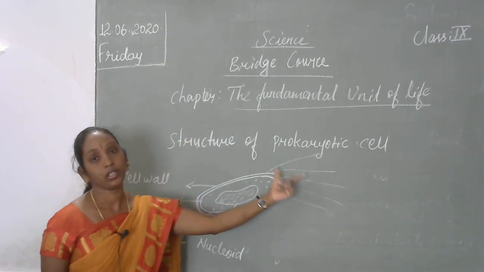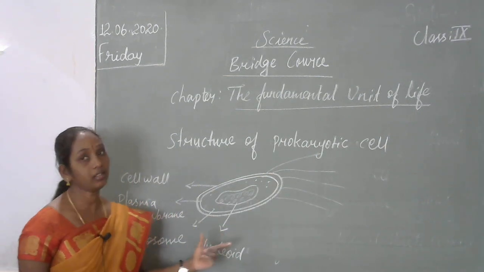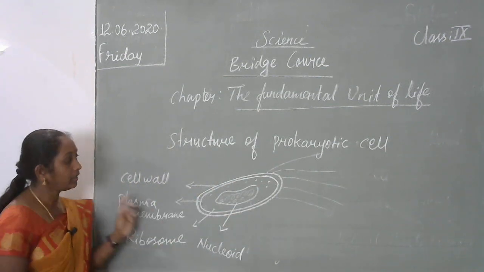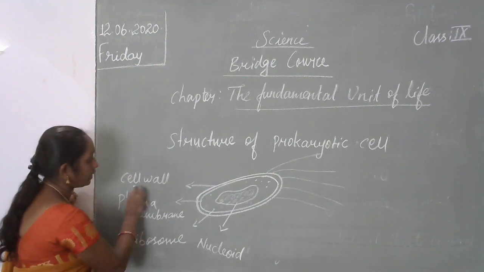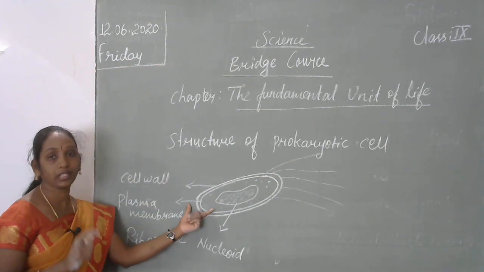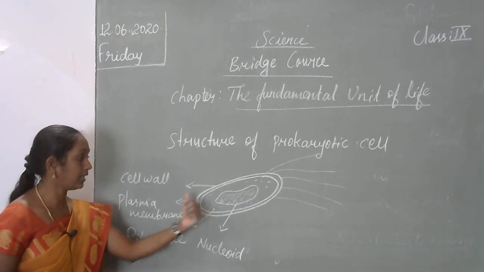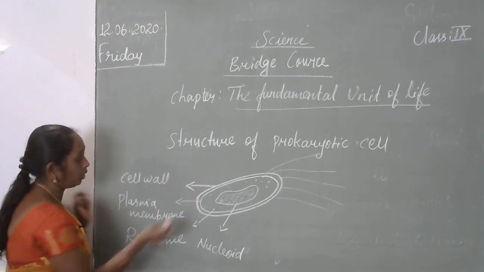Otherwise, we can say unicellular organisms like amoeba. Amoeba is not a well-designed nuclear cell. This is the structure of a prokaryotic cell. The outer layer is called the cell wall. The cell is covered by the cell wall. It is a protective layer of the internal parts of the cell. So the outer layer is called the cell wall.